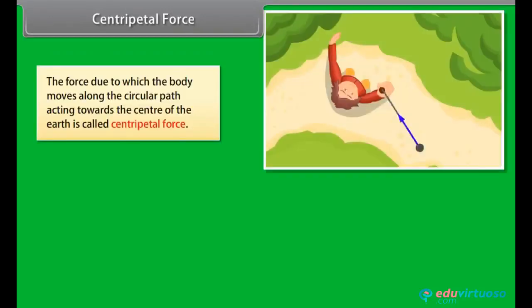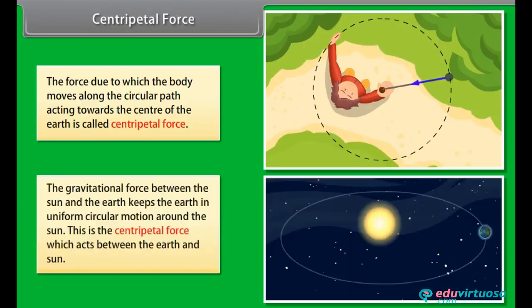Centripetal force. The force due to which the body moves along the circular path, acting towards the center, is called centripetal force. The gravitational force between the sun and the earth keeps the earth in uniform circular motion around the sun. This is the centripetal force which acts between the earth and the sun.